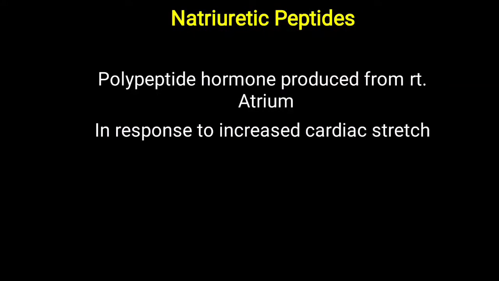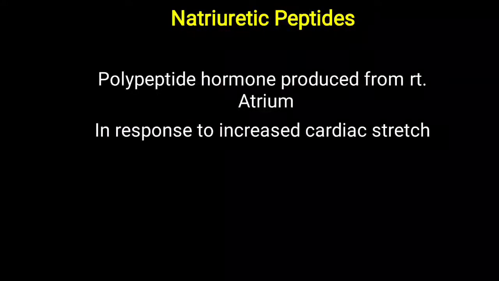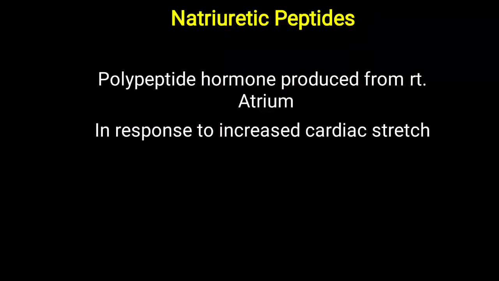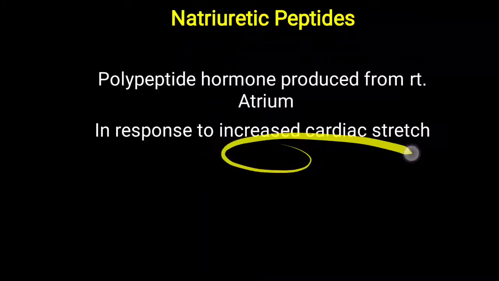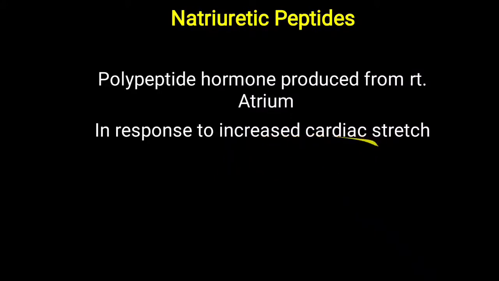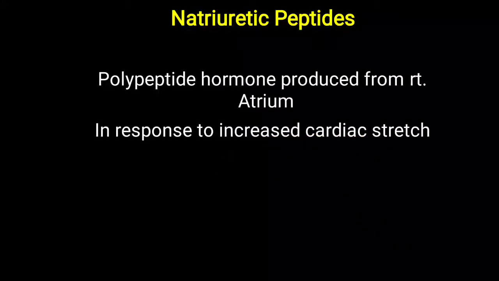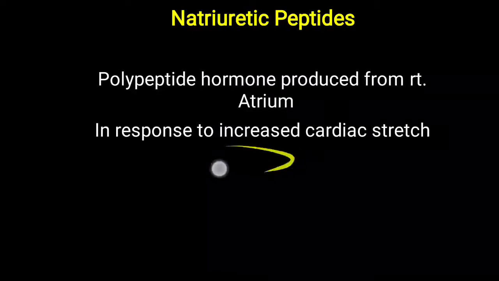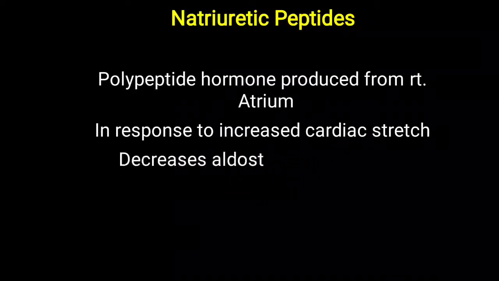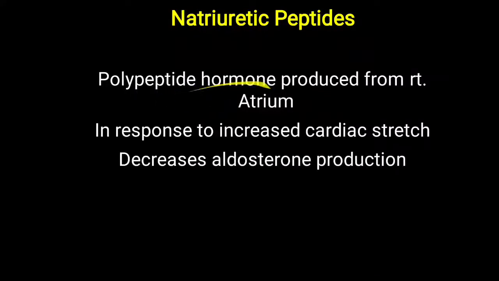For the natriuretic peptide, it is a polypeptide hormone produced from the right atrium. Here the opposite thing will happen. It is produced in response to increased cardiac stretch. Simply, you can think that when overall blood volume is increased, that will lead to excessive cardiac stretching, and that will lead to the release of this particular natriuretic peptide.